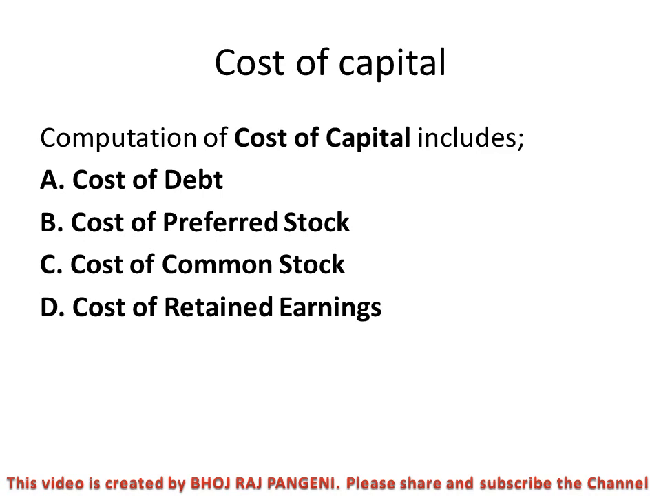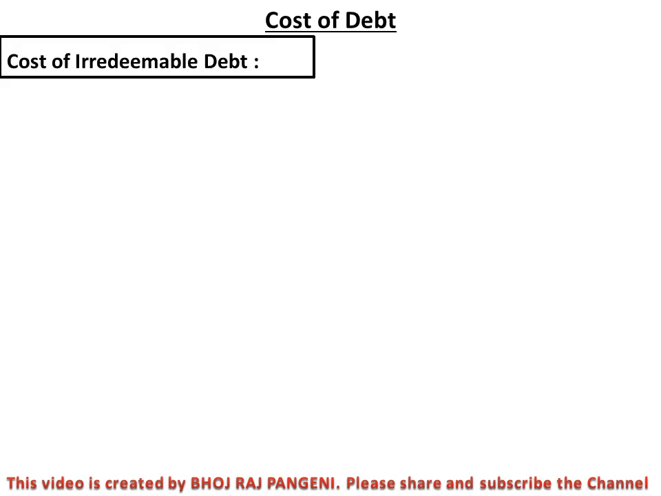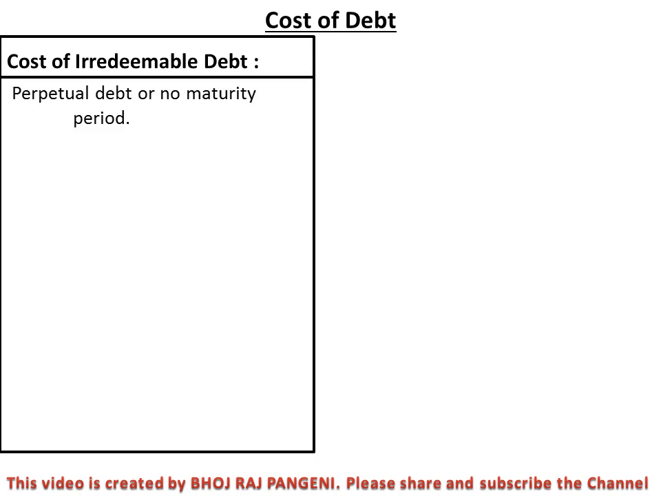So first of all we are going to look at the cost of debt. There are two types of debt. One is the irredeemable debt and another is redeemable debt. At first, the cost of irredeemable debt. The irredeemable debt is the perpetual debt, or the debt which has no maturity period. That is called irredeemable. It cannot be redeemed at maturity because it has no maturity period. It's a perpetual debt, so it is not redeemable.